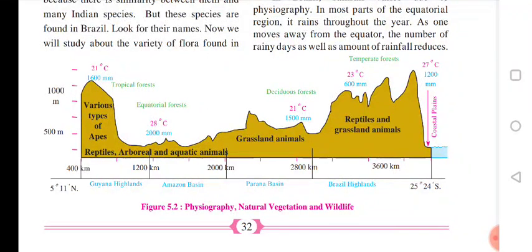If the temperature is 28 degrees Celsius, the Amazon Basin receives 2000 millimeters of rainfall. Near 21 degrees Celsius, the Guiana Highland receives 1000 millimeters of rainfall. So this is the cross profile of the physiography of Brazil, in which the Brazil Highland, Parana Basin, Amazon Basin, and Guiana Highland are given.